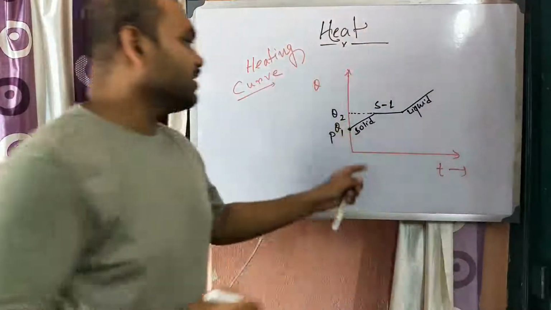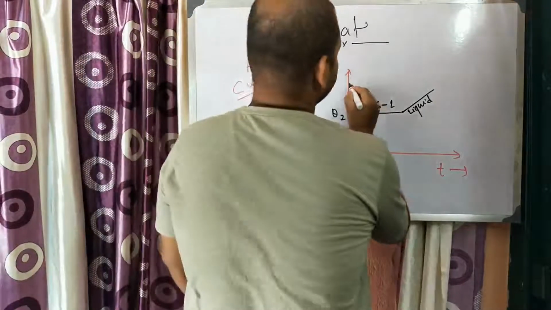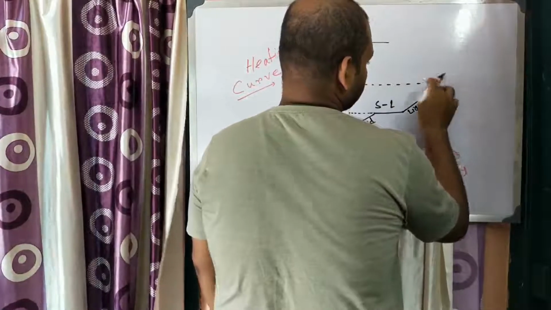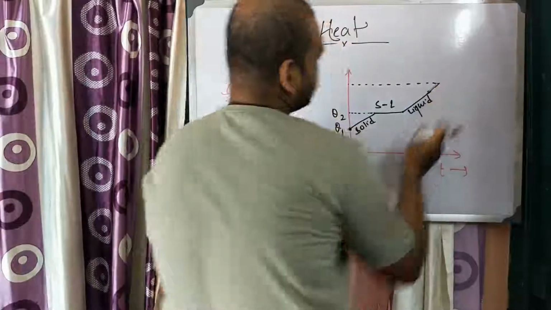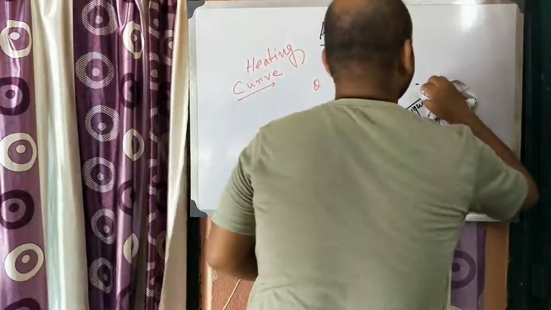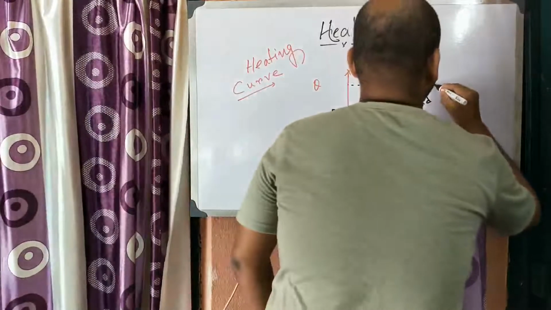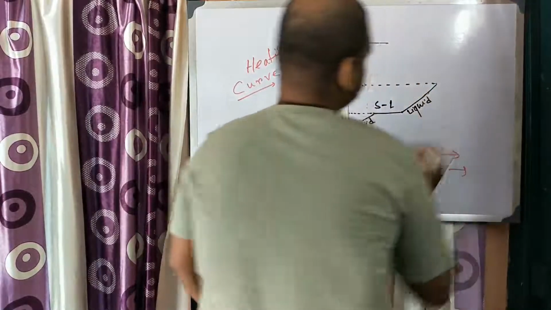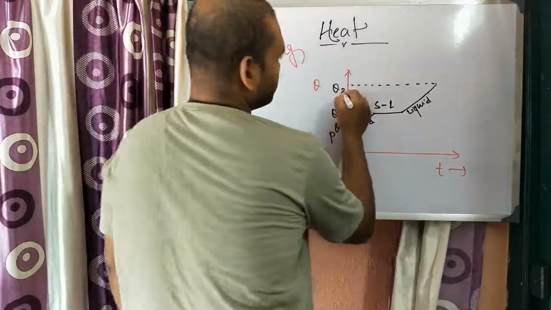If we give heat, the liquid increases its temperature until this temperature, suppose θ3.